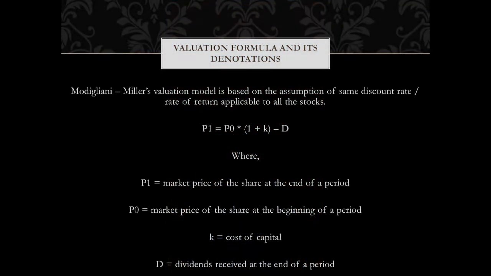And that is why it is known as the irrelevance theory. Now, of course, he has come up with his assumption of the discount rate and the rate of return which is applicable. And this formula you must keep in mind.